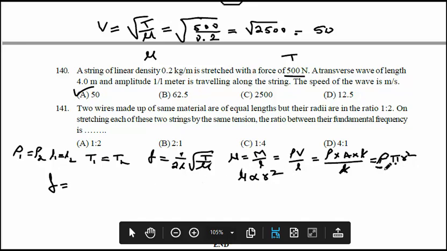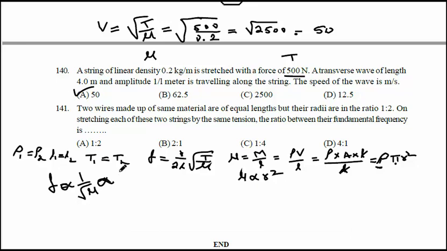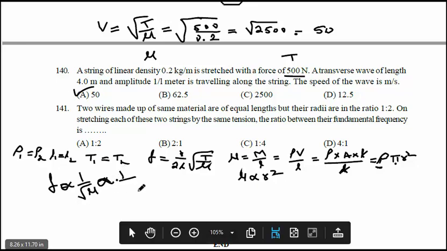This only happens when rho is constant. L is constant, length is the same, tension is the same. So f is proportional to 1 by root mu. Root mu means root of r square, because mu is proportional to r square. So it is 1 by r.